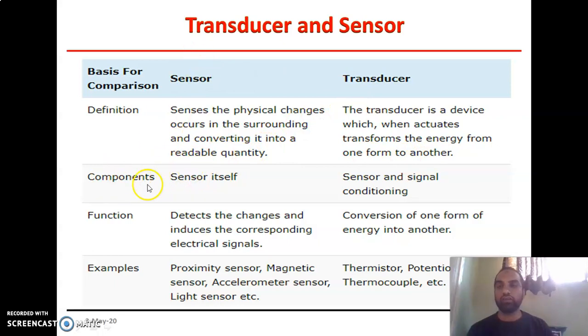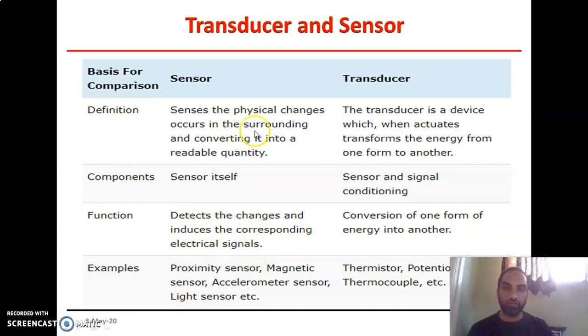How many components are required in a sensor and transducer? In the case of a sensor, the sensor itself is required for sensing the particular physical quantity. But for a transducer, a sensor and signal conditioners are required for the conversion of one form of energy to another form of energy. And what is the function? The function of a sensor is to detect the changes and induce the corresponding electrical signal.